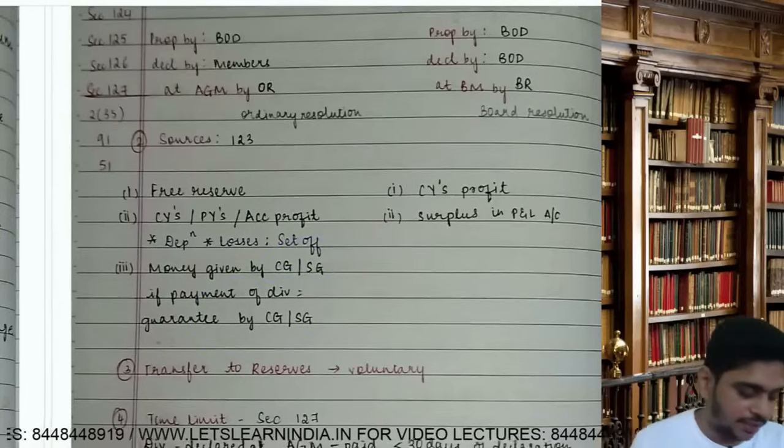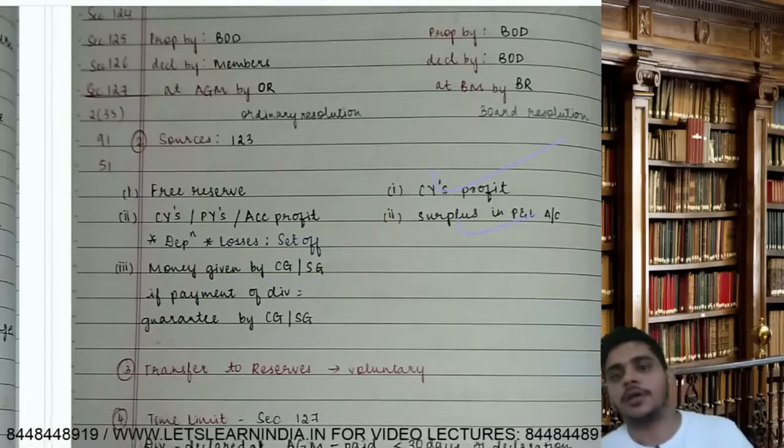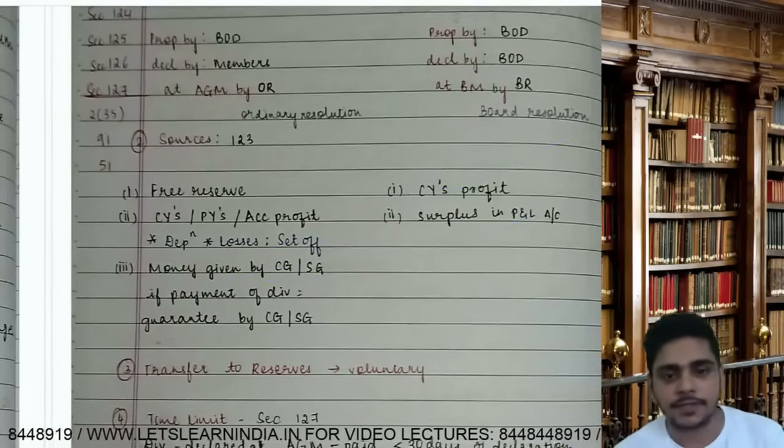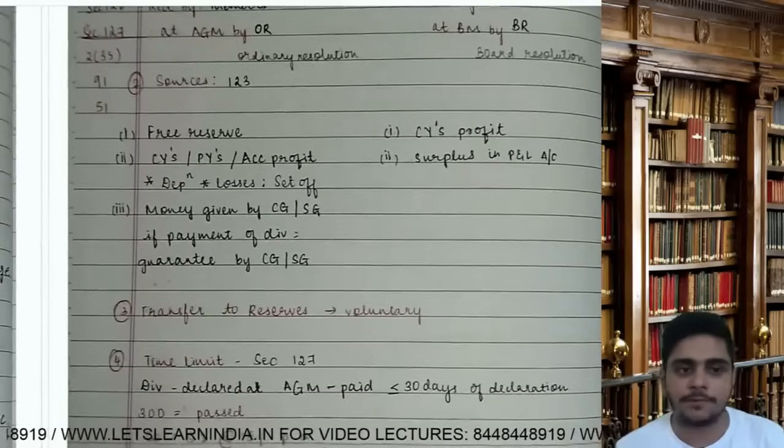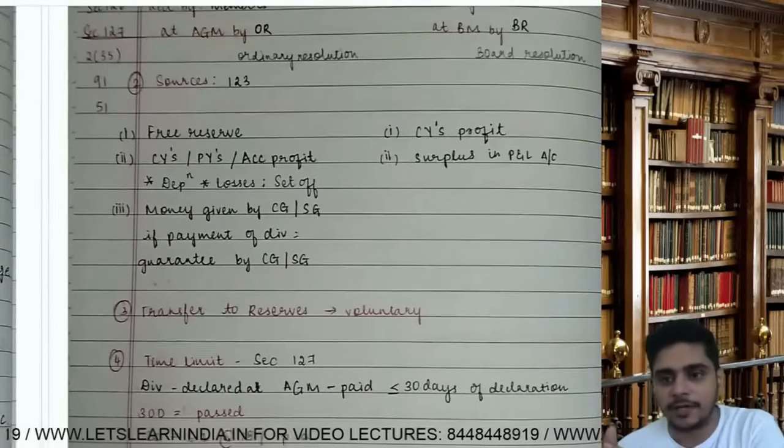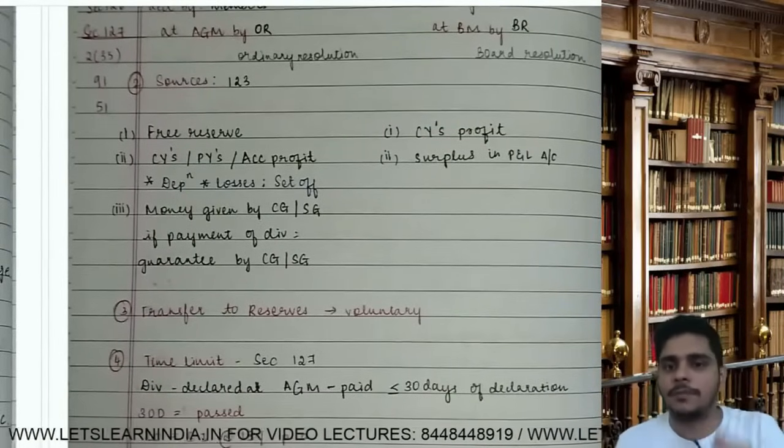In case of interim dividend, the sources are current year's profit and surplus in P&L account. Surplus in P&L account means the opening balance of P&L.